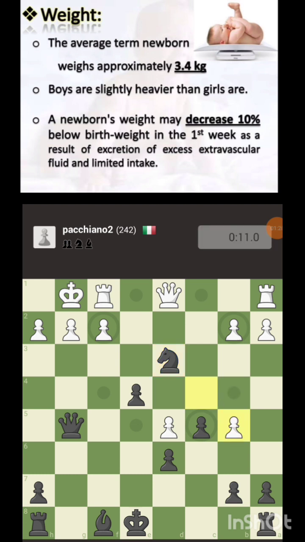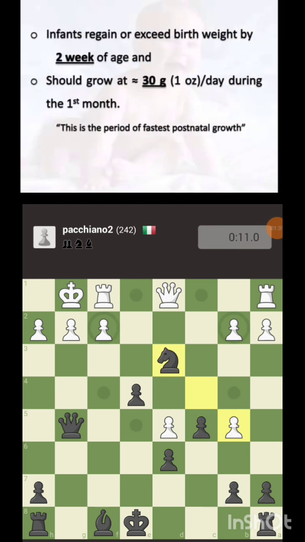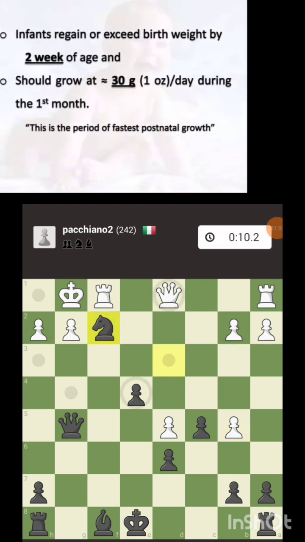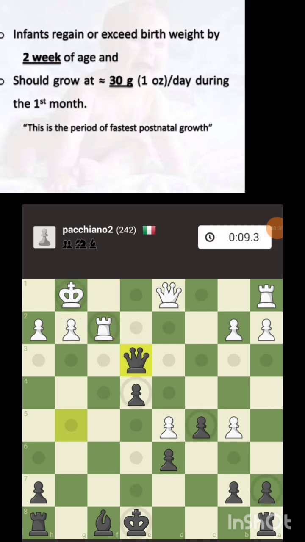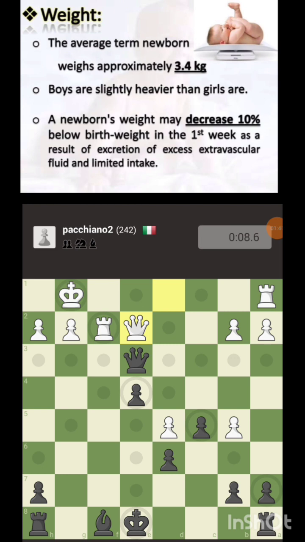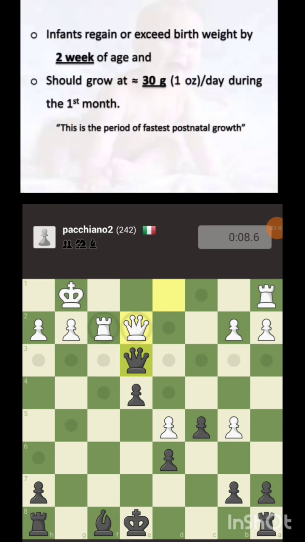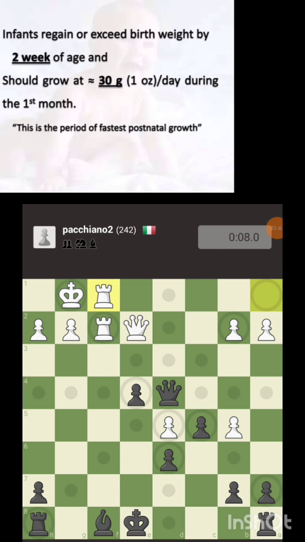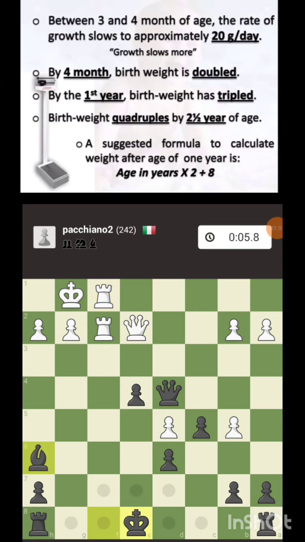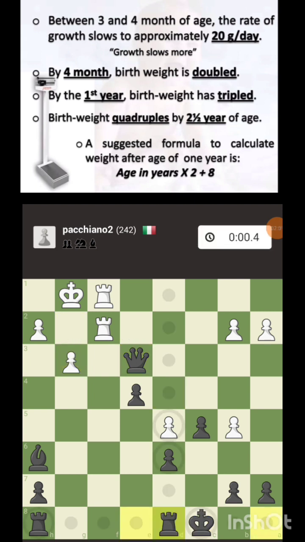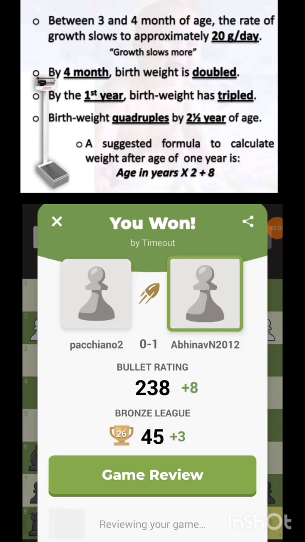Body weight may decrease by 10% following the first week. Infants regain or exceed birth weight by 2 weeks of age, and growth is around 30 grams per day during the first month. This is the fastest postnatal growth. After that it is 20 grams per day. By 4 months, the birth weight is doubled. By 1 year, the birth weight is tripled, and birth weight is quadrupled by 2.5 years of age.